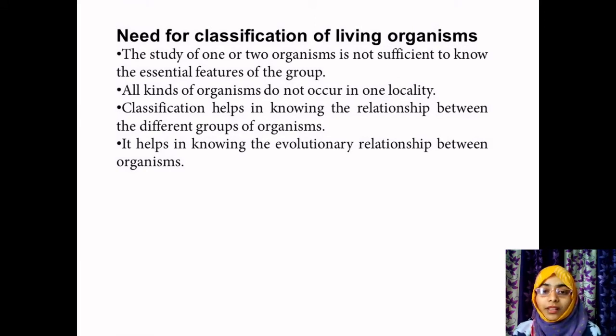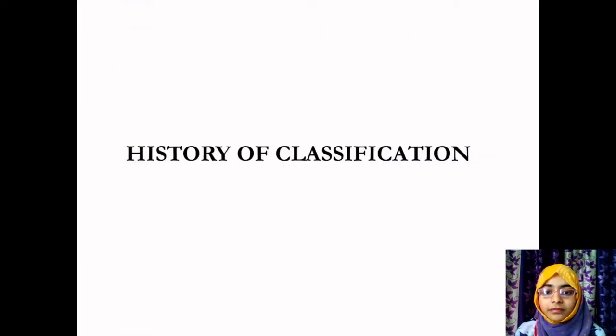Okay, coming to the next slide, we are going to study the history of classification. The history of classification is nothing but the scientists who have put forth their work for the classification of organisms into different categories. What are the main features of the classification based on the scientists' work, and what are the limitations and drawbacks, we are going to study in the further slides.